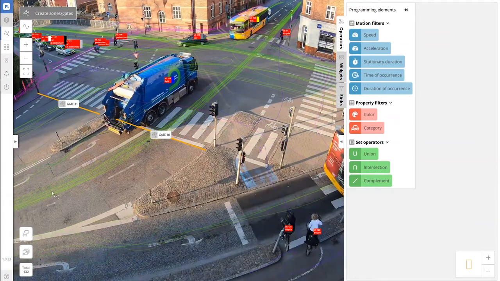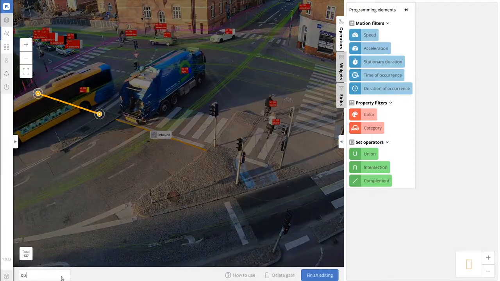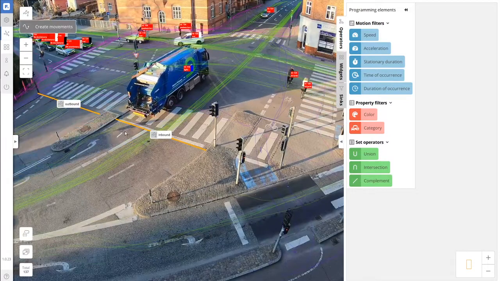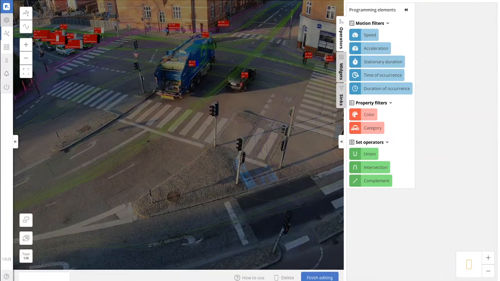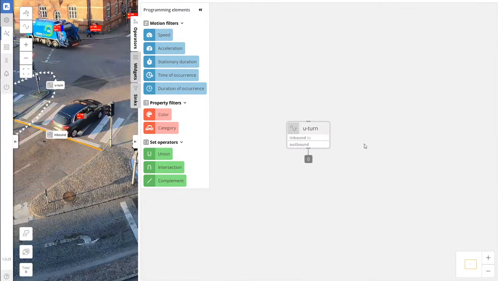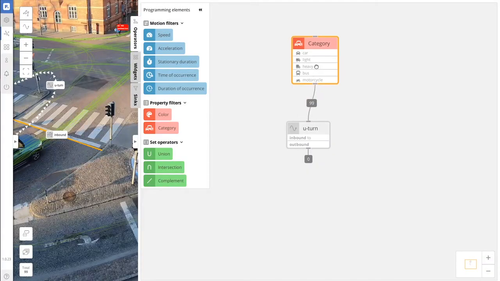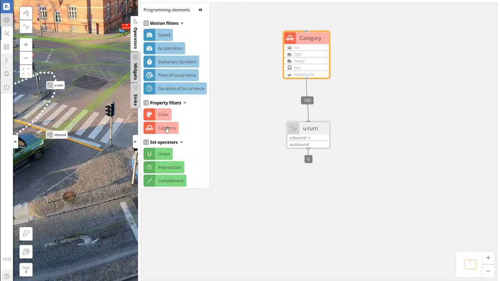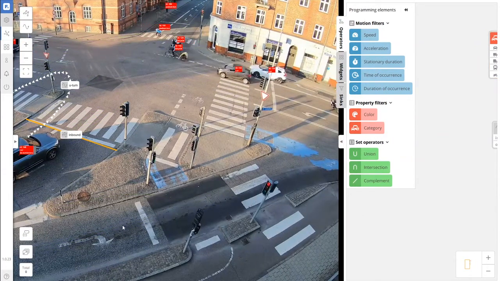Very simply, we just create two gates, one on the inbound and the other one on the outbound part of the intersection. And then we'll create a simple move copying the trajectory of a car. Having the move, we just drag and drop it to the workspace. And we are almost done. Now we are detecting any object passing those two gates, but we want to add a filter to only motorized vehicles. Done. In a similar approach, we create a sensor for wrong-way driving in this turning lane.